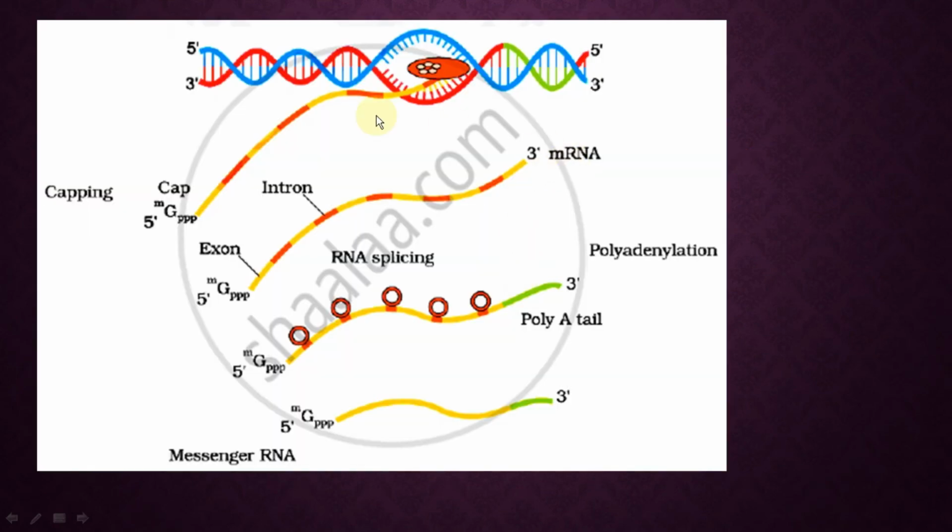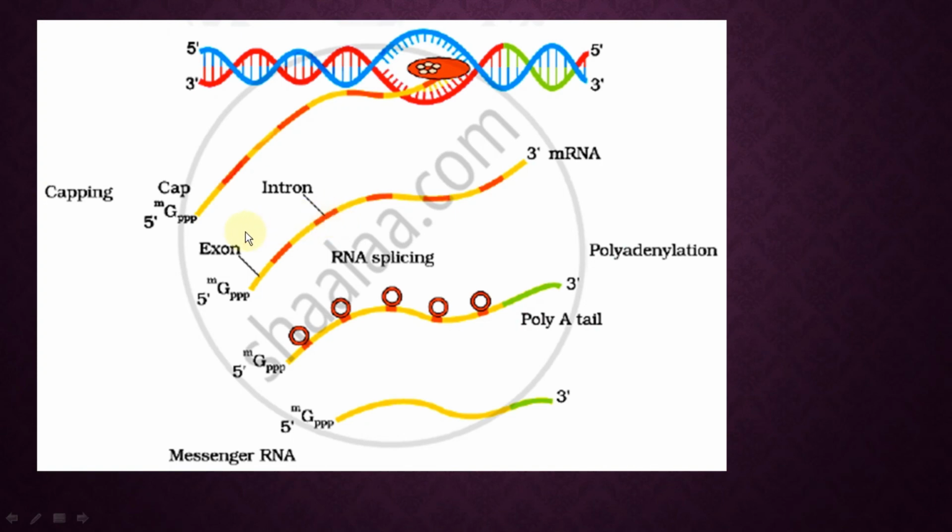See what happens. Here this is the newly constructed hnRNA. This yellow colored part is exon, meaning this part we require. It has the proper nucleotides. In the introns, the nucleotides are not proper, so this is a useless part.